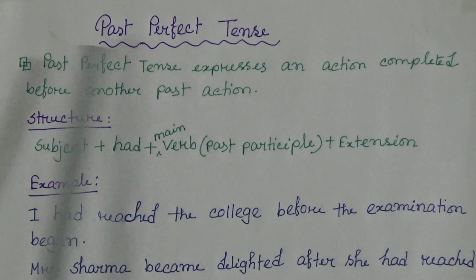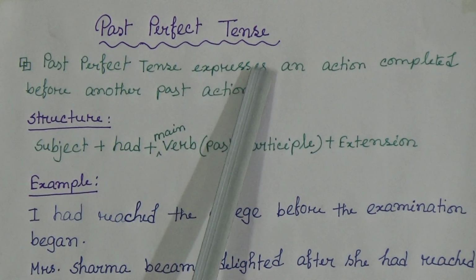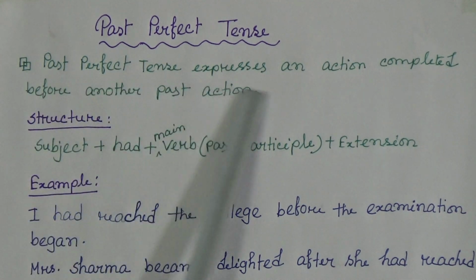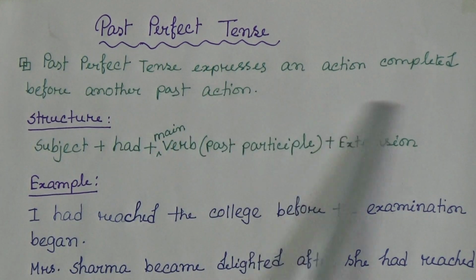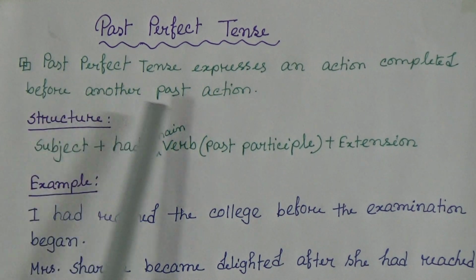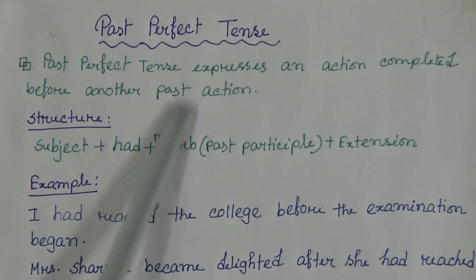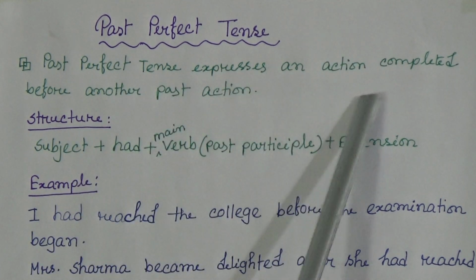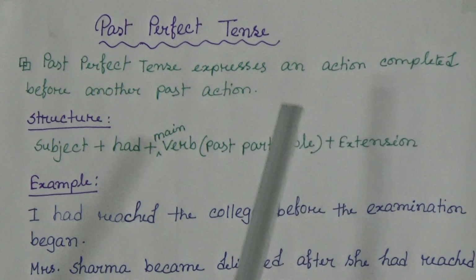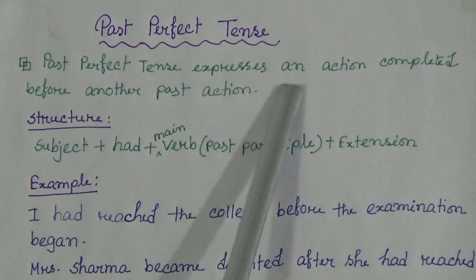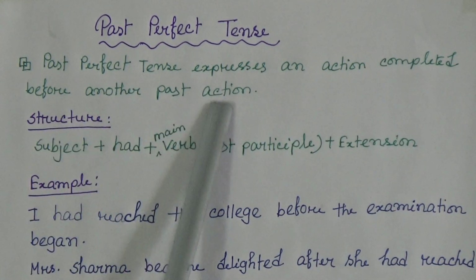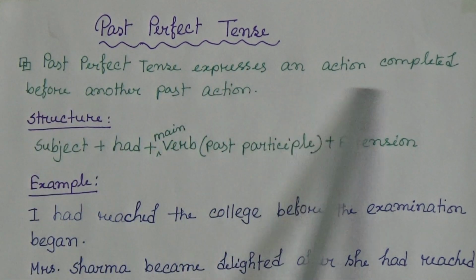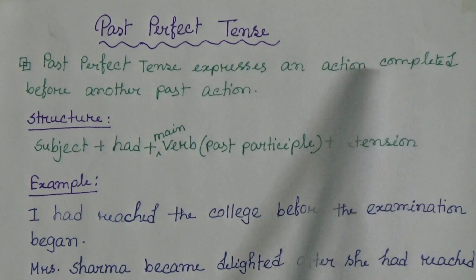As we learned past indefinite tense and past continuous tense in the previous class, today we will learn first past perfect tense. So what does it mean? Past perfect tense expresses an action completed before another past action. That means two actions went together, and it expresses an action that completed before another past action.